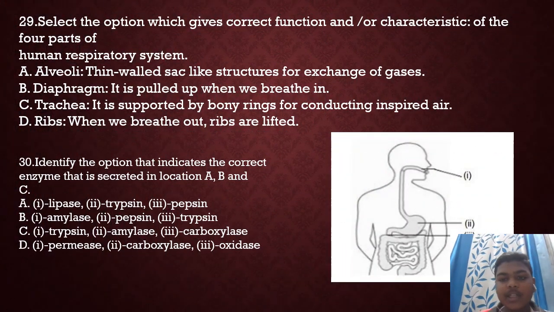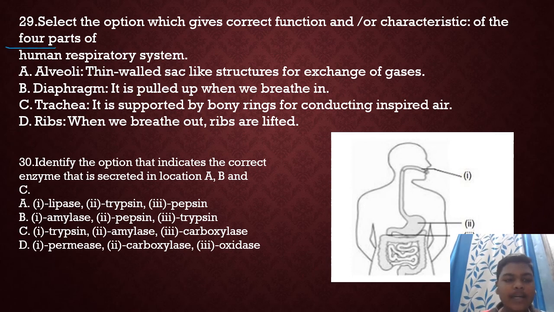It gives the correct functioning or characteristics of the four parts of the human being. So here alveoli, thin wall sac structure for exchange of gases, that is true. Diaphragm, it is pulled up when it breathes, false. So here option A is right. So 29 number, option A is correct.